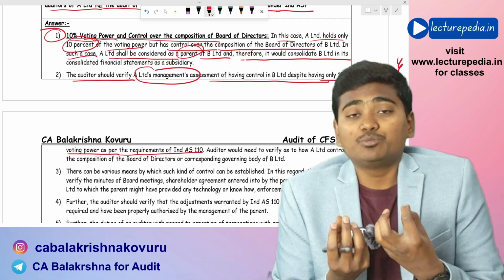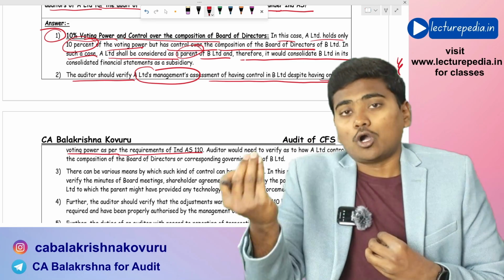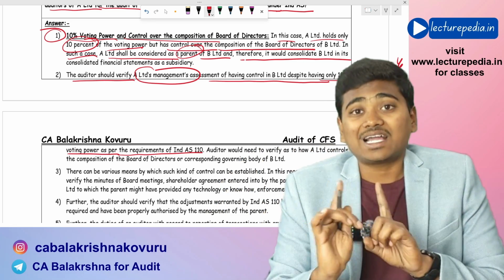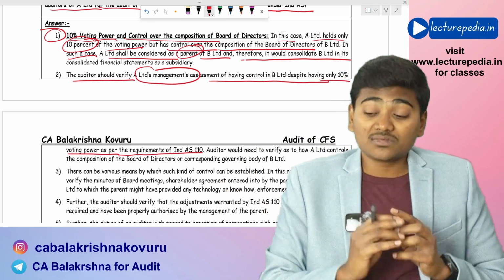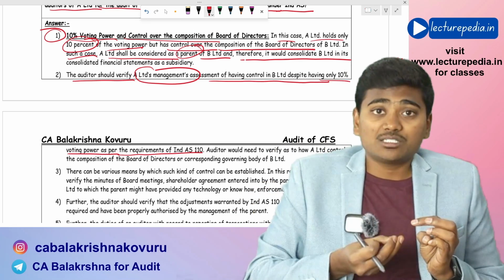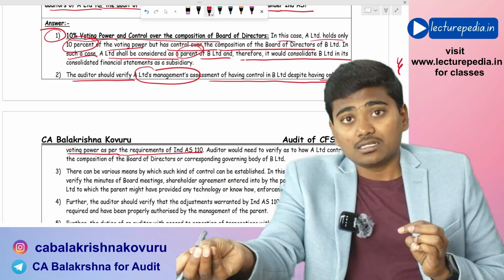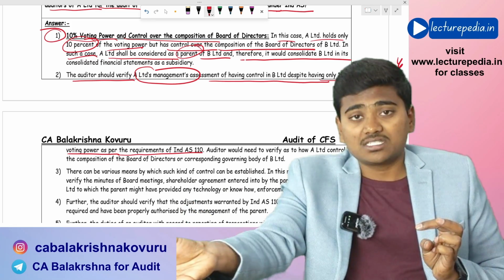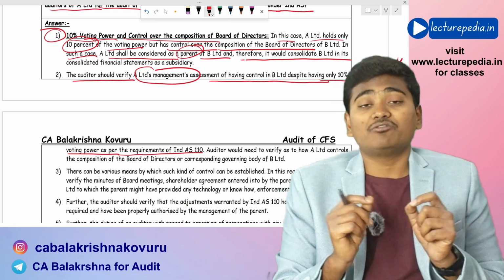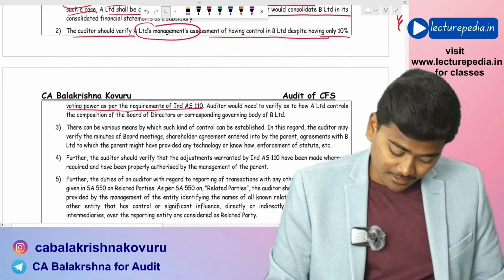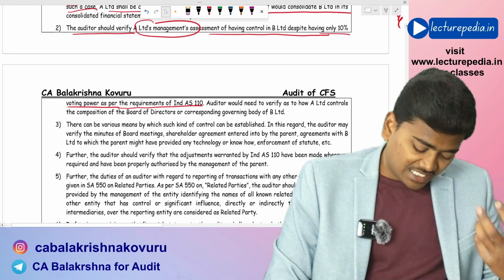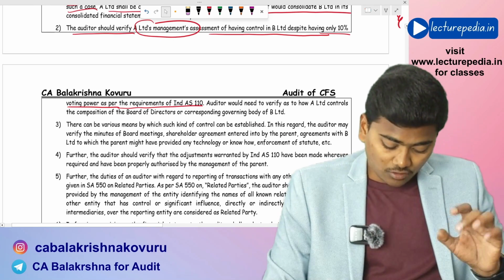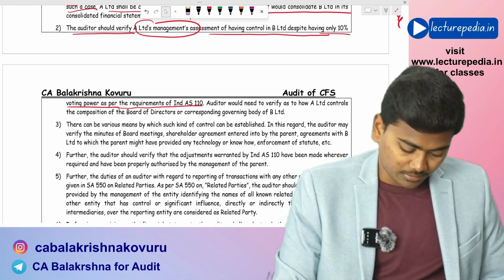How is management believing that they are able to appoint the board of directors? Is there any agreement between them, or has the management, the A Limited, really appointed any board of directors on the board of this B Limited? That has to be verified by the auditor. Next, there can be various means by which such kind of control can be established.